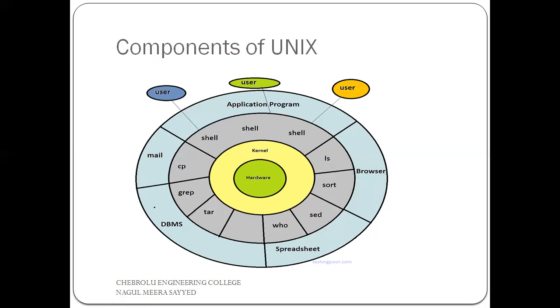First component is the kernel. Next one is the shell. Next one is the file system. So if we observe closely, the Unix operating system looks like this. Now let me explain the components one by one.